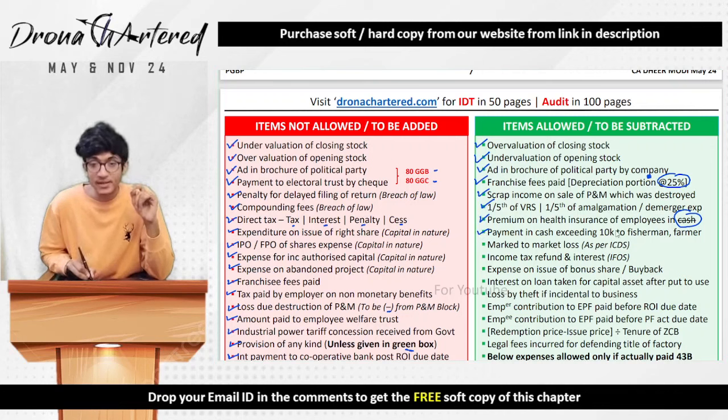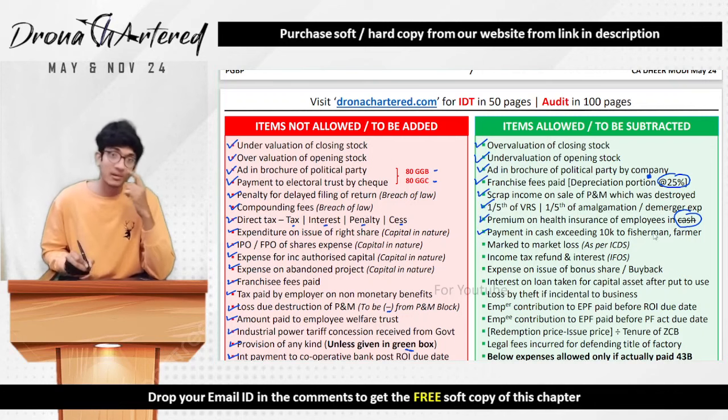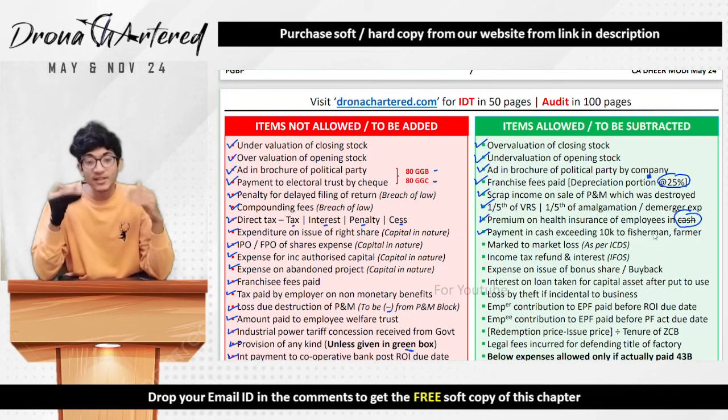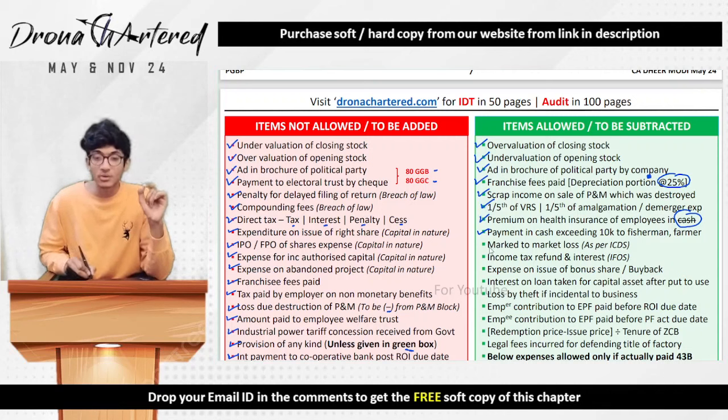Payment in cash exceeding 10,000 to fishermen or farmer. So that 10,000 limit that we studied of 10,000 per person per day, that will only be allowed if that person is a fisherman or a farmer. Any mark to market loss as per ICDS. So if it is not as per ICDS, it will not be allowed. If it is as per ICDS, it will be allowed.